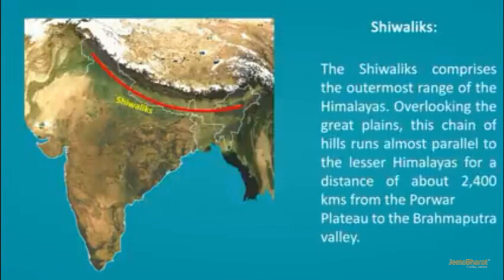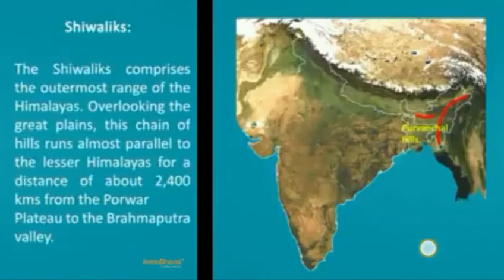The Shivalik is famous for valleys known as duns, for example, Dehradun, Patli Dun, Kotli Dun. Overlooking the Great Plains, this chain of hills runs almost parallel to the Lesser Himalaya for a distance of about 2,400 km from the Potwar Plateau to the Brahmaputra Valley.